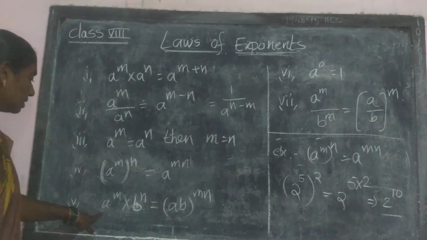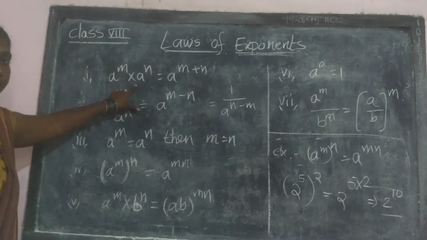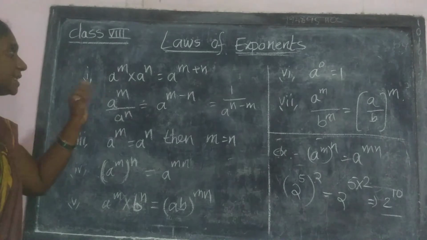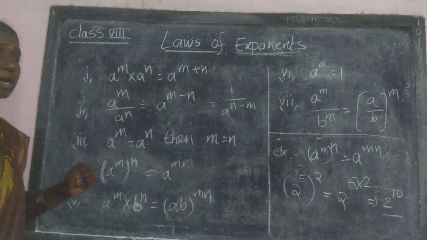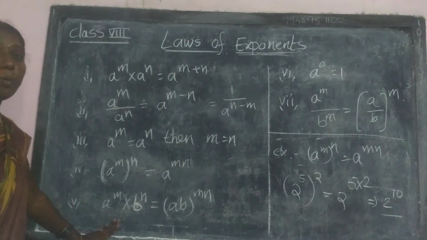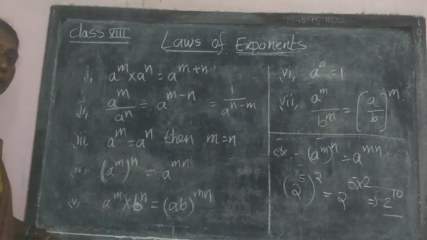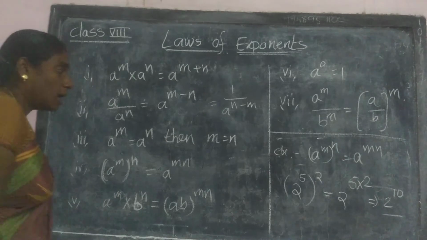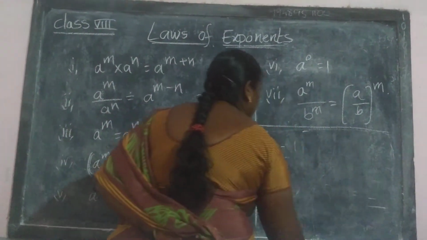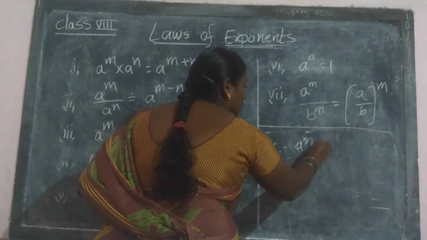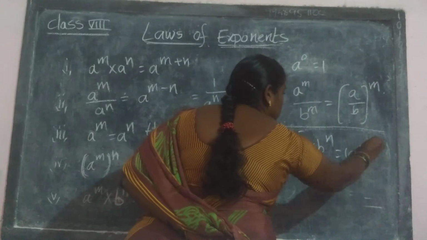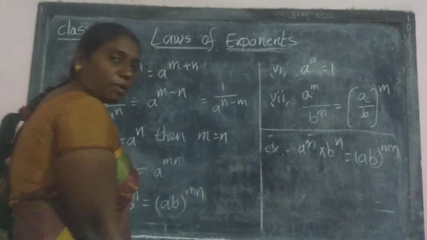Understood all of you? When bases are same, we add the exponents directly. But when bases are not same, we multiply the exponents and multiply the bases both. I am going to take an example for this also. a power m into b power n is equal to ab power mn.